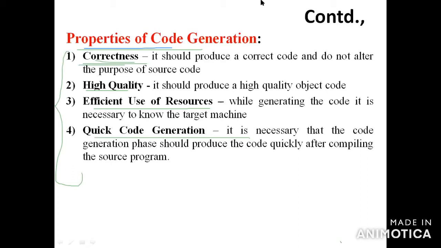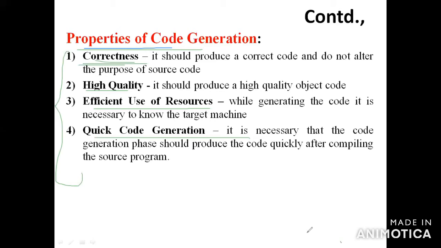The third property is efficient use of resources. What is the meaning here? While generating the object code, it is necessary to know the target machine.